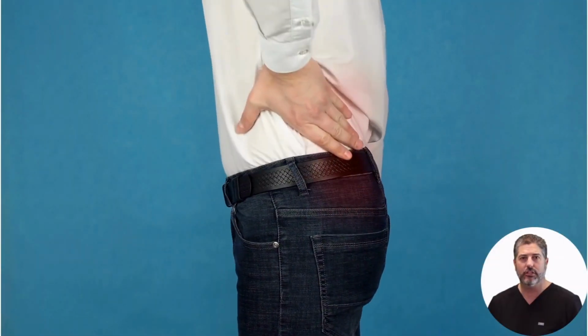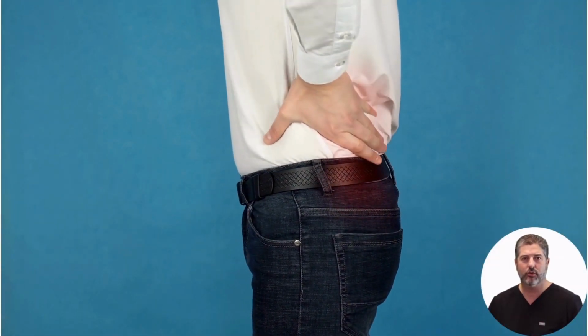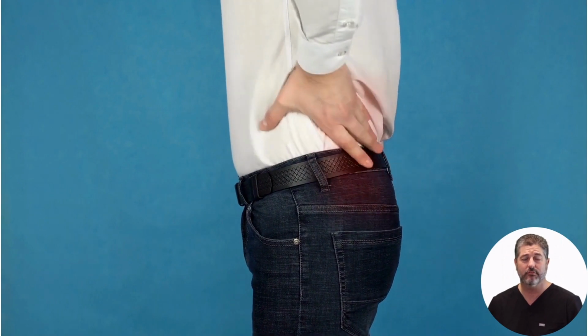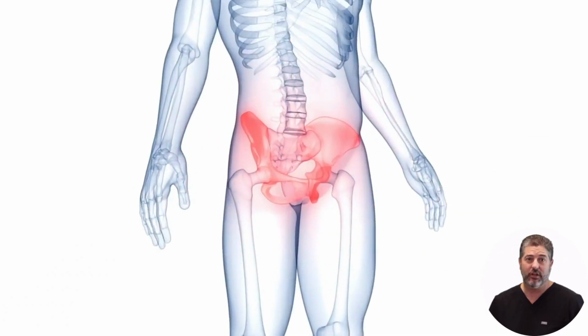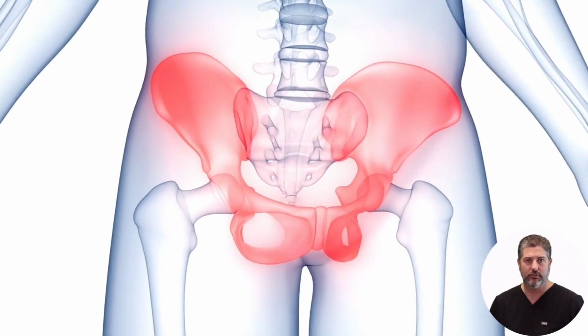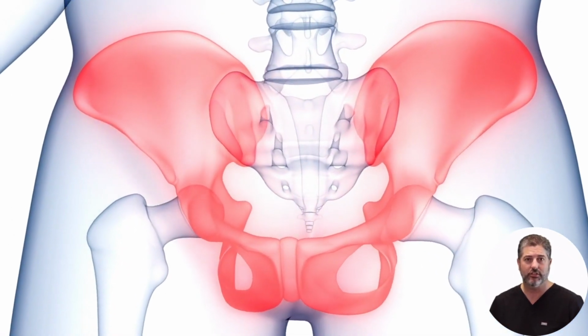What is sacroiliac joint fusion? Sacroiliac joint fusion is a surgical procedure to stabilize the joint between the spine and the pelvis, relieving pain. The procedure involves fusing the sacroiliac joint by inserting small implants across the joint.